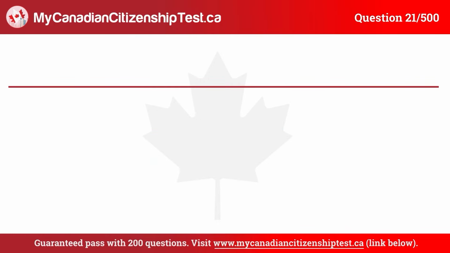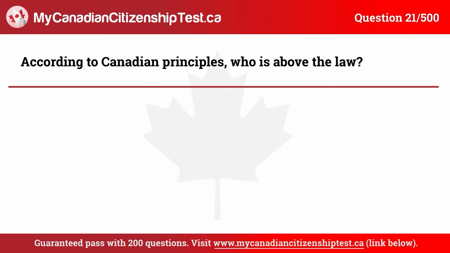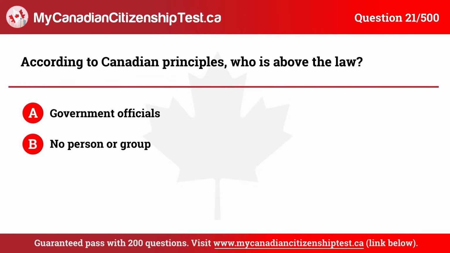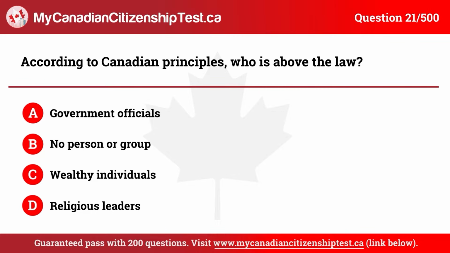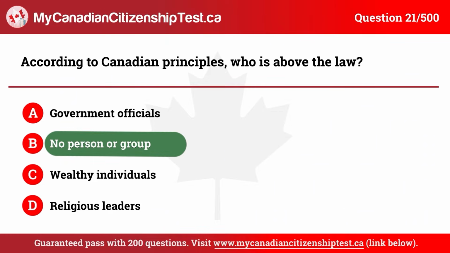Question 21. According to Canadian principles, who is above the law? A. Government officials. B. No person or group. C. Wealthy individuals. D. Religious leaders. The correct answer is B. No person or group.